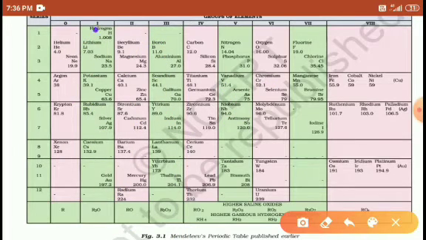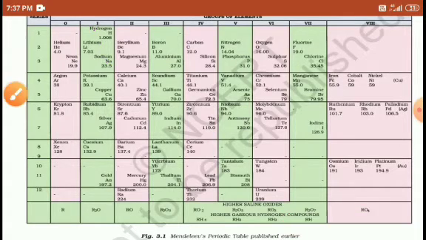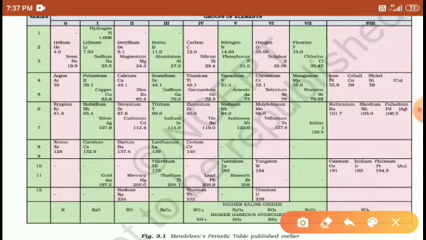Next is group 1, in which he kept hydrogen, lithium, sodium, potassium, rubidium.